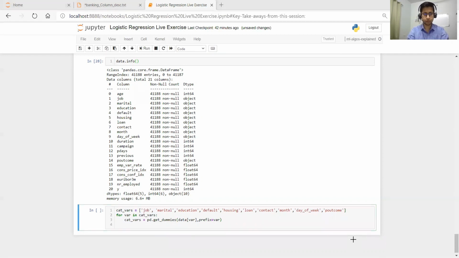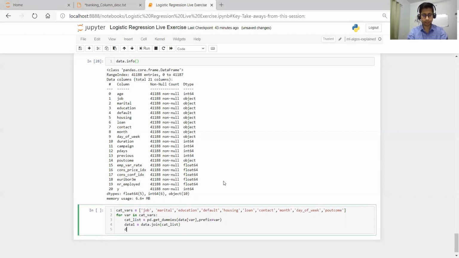Then we'll create a temp data frame, data1, equal to data.join of cat_list. The variable name already exists, so I will make it a list. Then we'll convert data1 for the second loop.